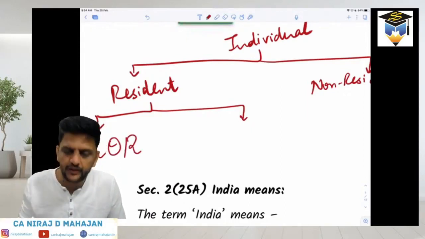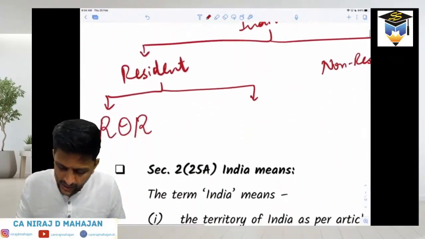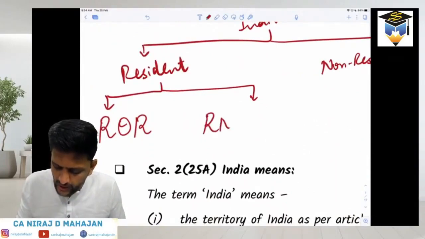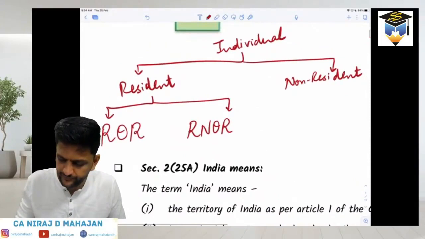And the next one is what? Resident but not ordinarily resident. Okay. RNOR. Understood or no? Tell me.